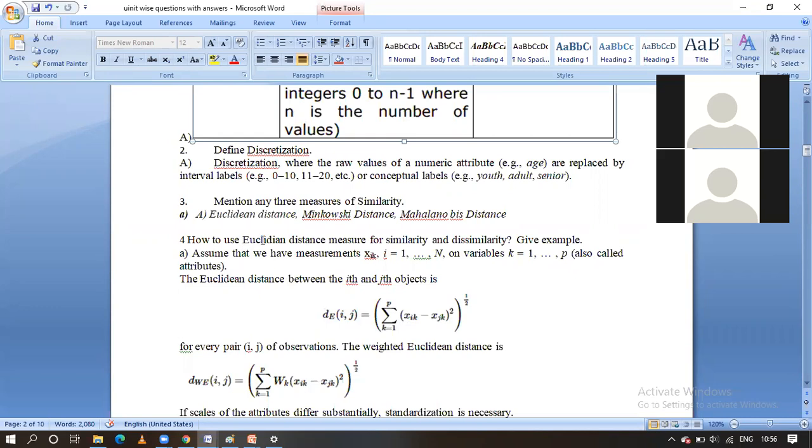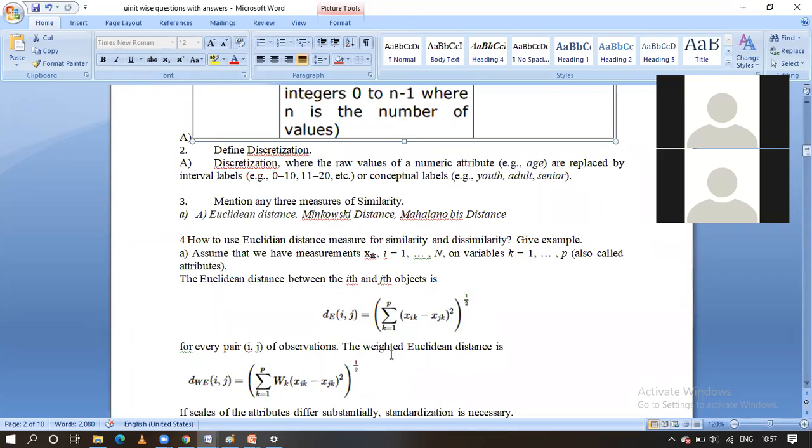Okay, what is the importance of the Euclidean distance? To calculate the similarity between 2 objects, we are going to use the Euclidean distance. For that, what is the formula, guys? The ith object and jth object are the 2 objects. We are going to calculate the Euclidean distance between the 2 objects. This is the formula for that one, guys. Okay, x2 minus x1 whole square plus y2 minus y1 whole square, overall root together. In the same way, this formula will be there. We are going to calculate the distance between the 2 objects here.